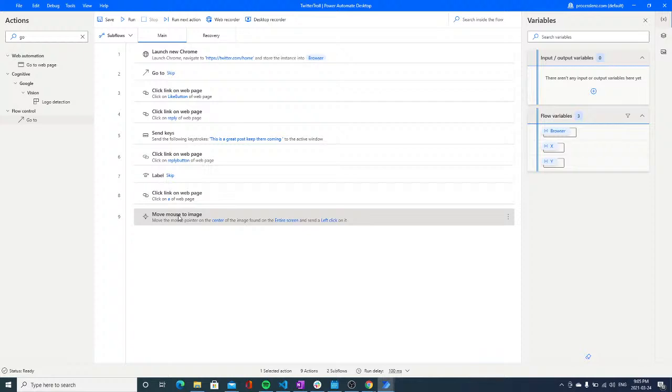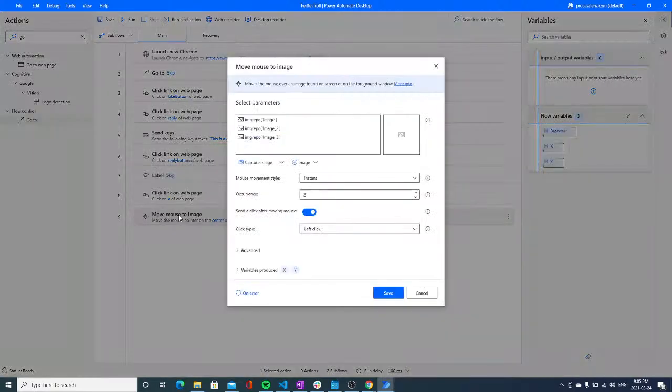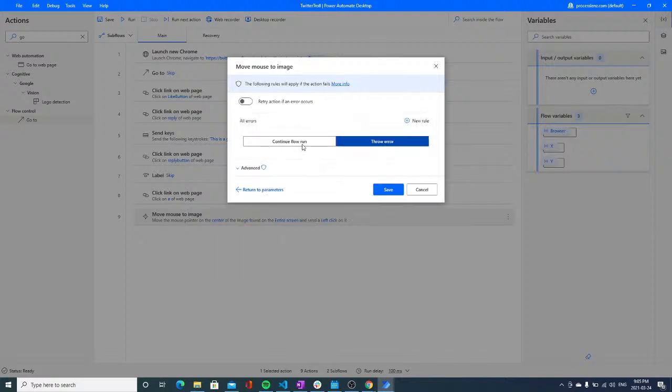So all right. In our case, let's see how we would handle the exception of this element failing. We would go to the error, and we have different options that we can do. So we can retry this action. If it fails, we can try it one more time to see if it is going to run again.